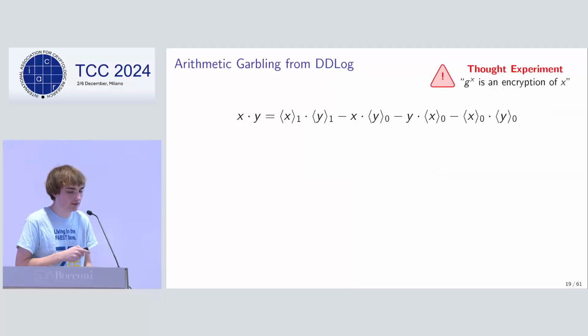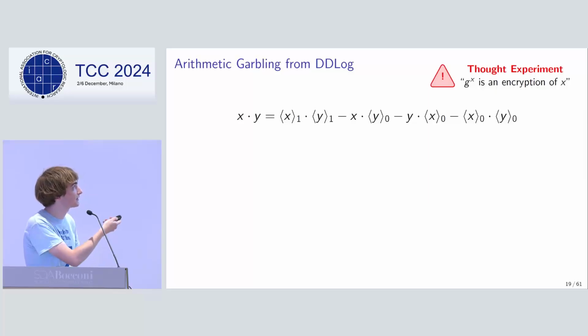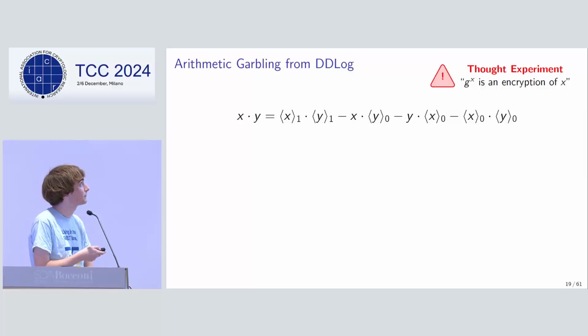Now, if you imagine a simplified version of the scheme, just to illustrate how you can put these pieces together for correctness, where we aren't going for security yet. We're treating exponentiation as if it were encryption. This is sort of the key equation we use, which relates the product to different combinations of input shares and the values. So you can combine different shares together to show why this equation holds.